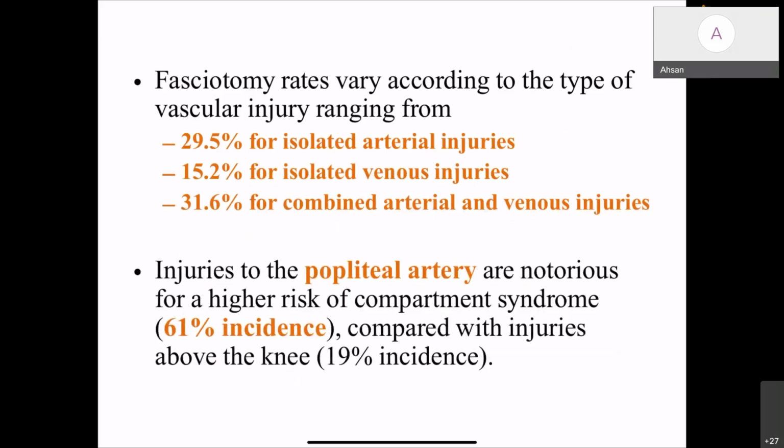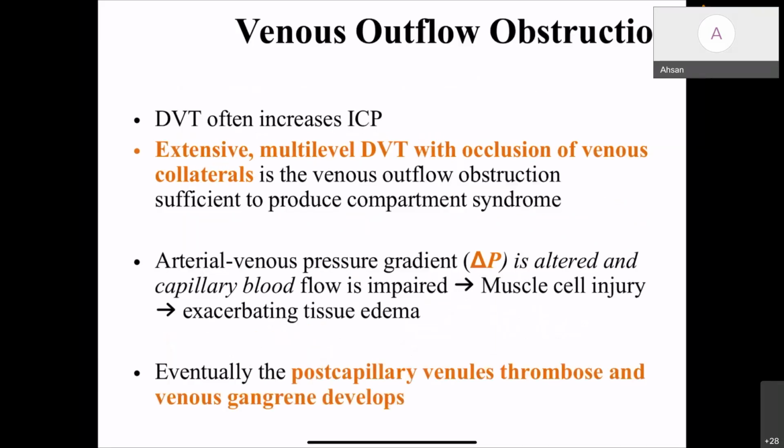Fasciotomy rates vary with the type of vascular injury. In isolated arterial injury it may come up to 29%, and in isolated venous injury it comes up to 15%. In combined injuries it goes up to 31%. Injuries of the popliteal arteries also produce a very high incidence of compartment syndrome, coming up to 61%, compared to above knee occlusions at 19%.